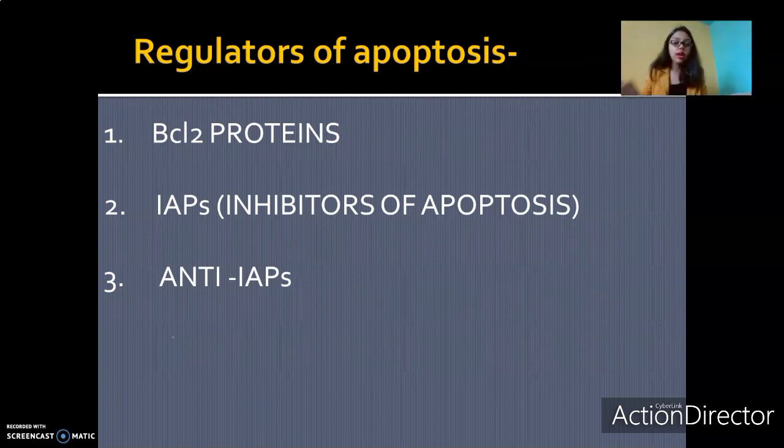This is the whole role. IAPs inhibit apoptosis, which is required during normal conditions. Anti-IAPs inhibit IAPs. Anti-IAPs are activated at the point when the apoptotic stimulus has occurred. Now the cells have to die. Caspases have to be activated. We don't want caspases to be degraded by IAPs. Hence, anti-IAPs are released.